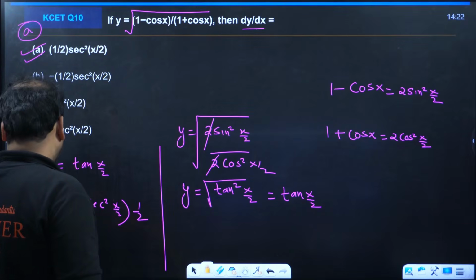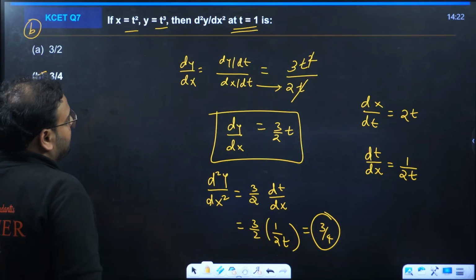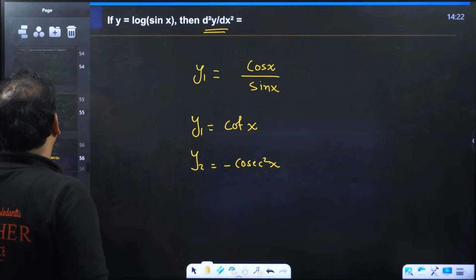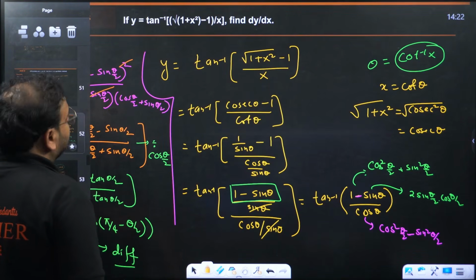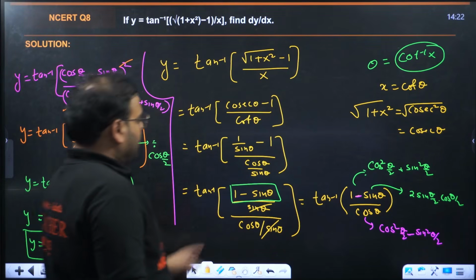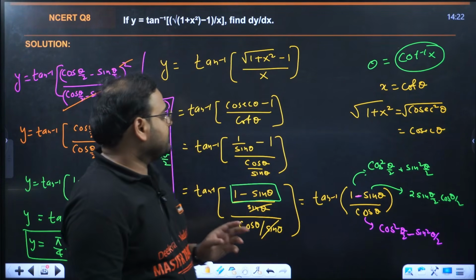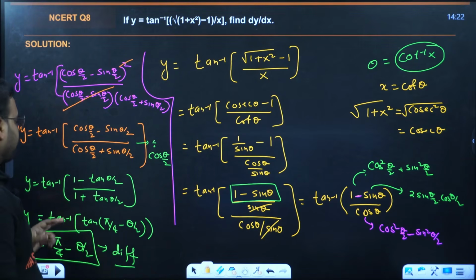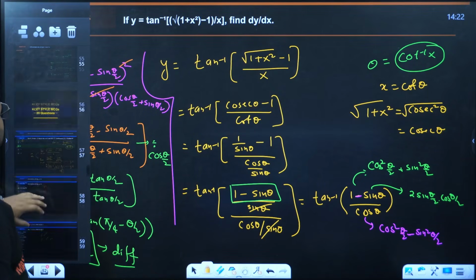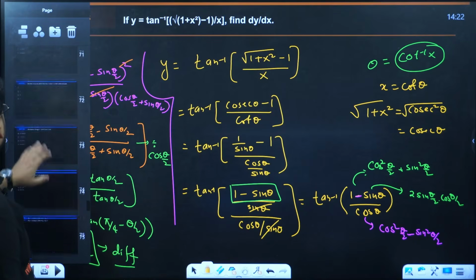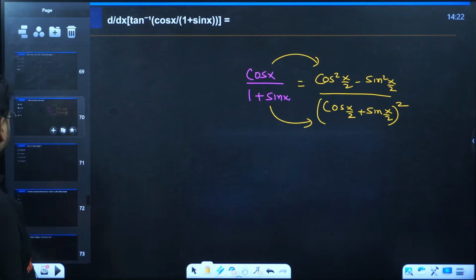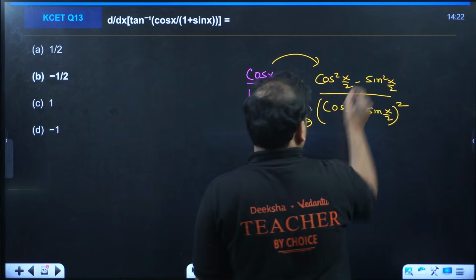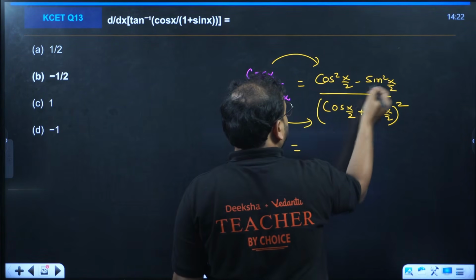It's right here, right? I can show you, one second. The question was, which question was this? This one, right? Yeah. So if you have 1 minus sin theta, this becomes cos minus sin the whole square. But if you have 1 plus sin, it will become cos plus sin the whole square. So in this case, we have 1 plus sin, it will become cos plus sin the whole square with the half angle. Now again, divide which is common, we'll have here cos plus sin into cos minus sin.